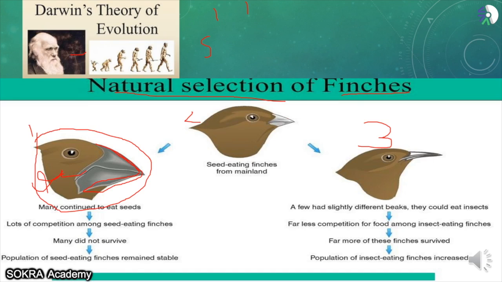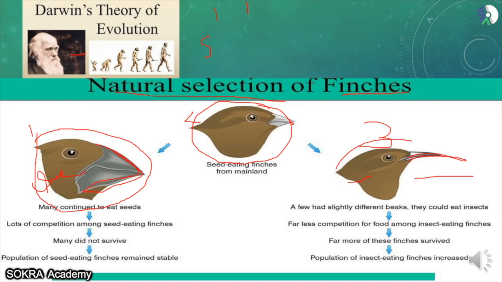Now look at this species. They evolved, but the beak was very small compared to here, where the beak was fat. That is why they had difficulty in catching food. Here the beak was very small, so again they had difficulty catching the fish or the food. That is why they could not make it through evolution. But here, they evolved their beak into very long beaks, due to which they could easily catch the insects. Because of that they survived, they could fill their stomachs, and they evolved.